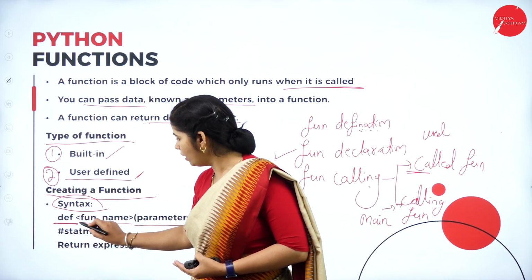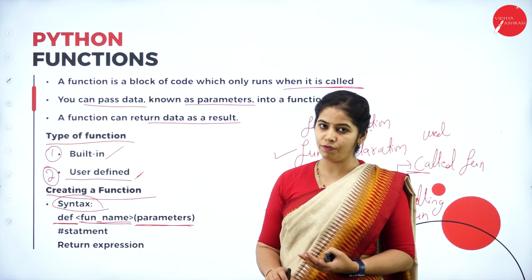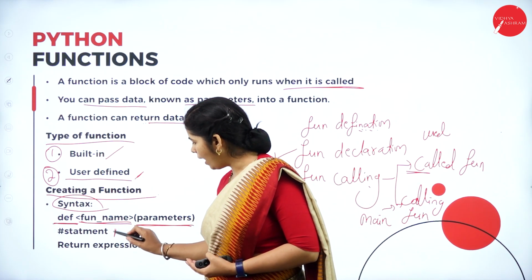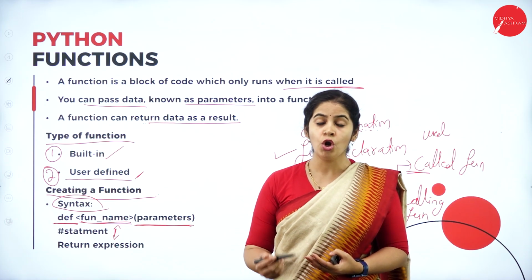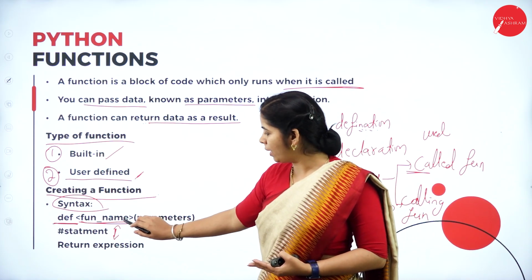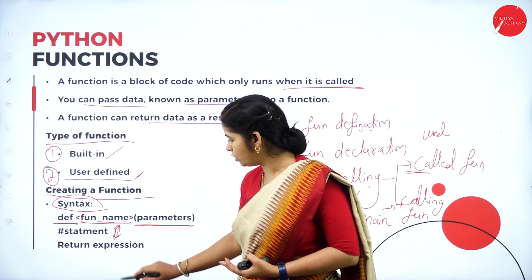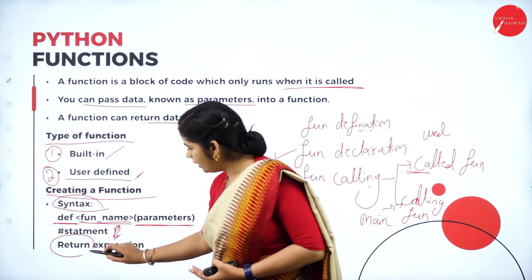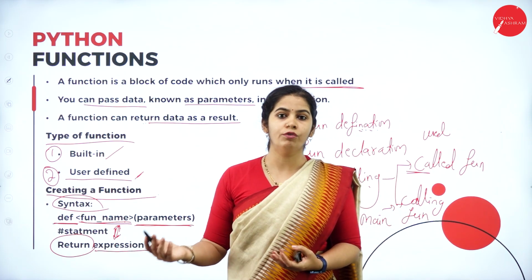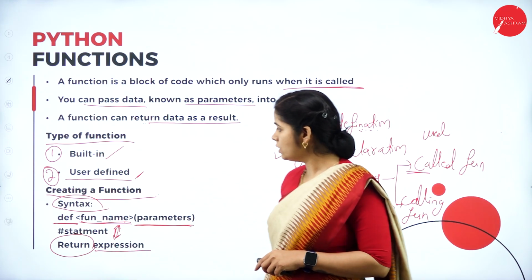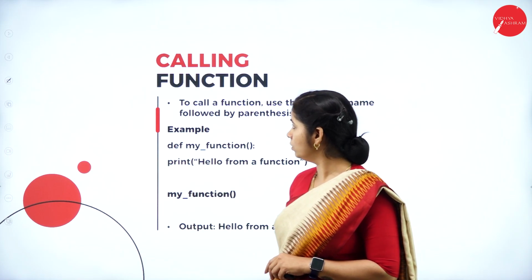Once we have defined the function, given the name and given the parameters, then we have to give the number of statements or instructions to be executed when this particular function is called. After completion of this execution, it has to return some expression value to where? To the calling function. Okay, so this is the syntax for creating functions in Python.